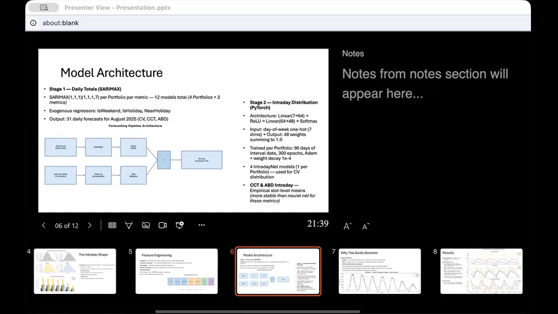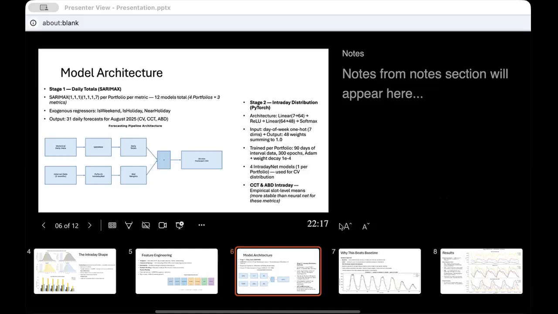Stage 2 handles the shape within a day. A PyTorch feed forward network takes day of week as a 7-dimensional one-hot vector and outputs 48 interval weights through a softmax layer, which guarantees they always sum to 1. We train one network per client on 90 days of interval level data. For handle time and abandon rate at interval level, we use straightforward historical slot level averages pulled directly from the interval data. These metrics are more stable and actually benefit from that simplicity rather than needing a neural network prediction.